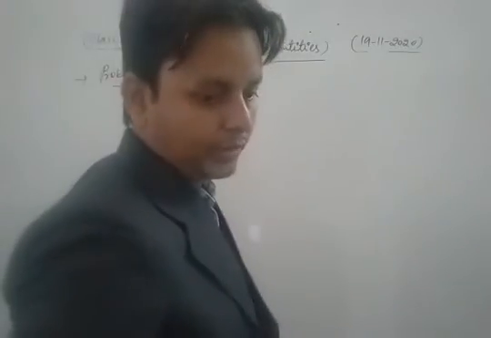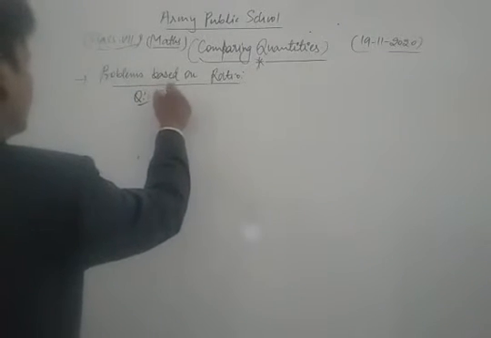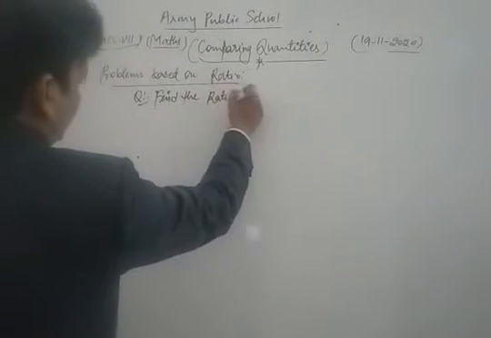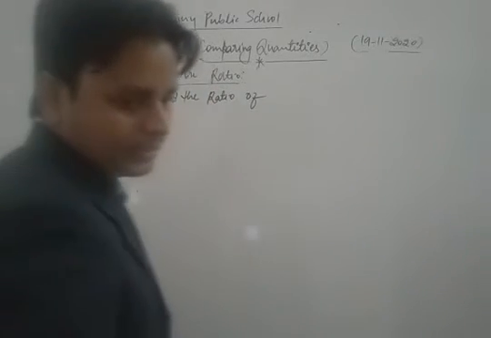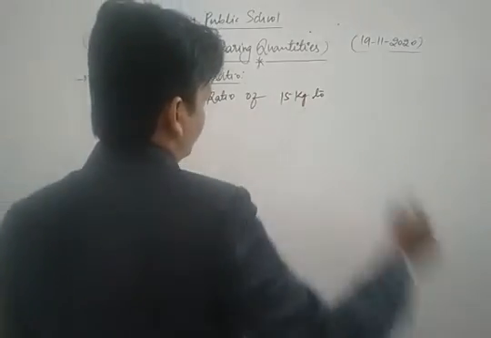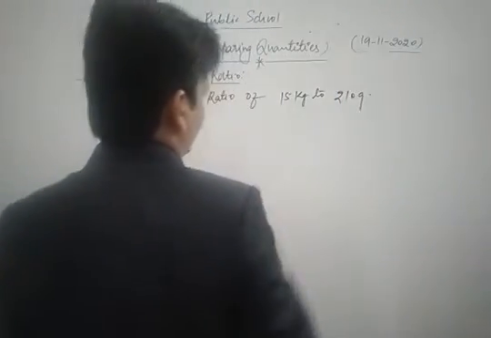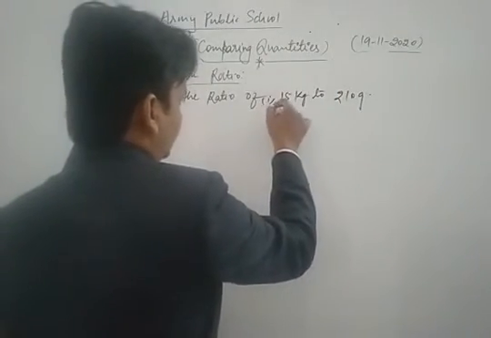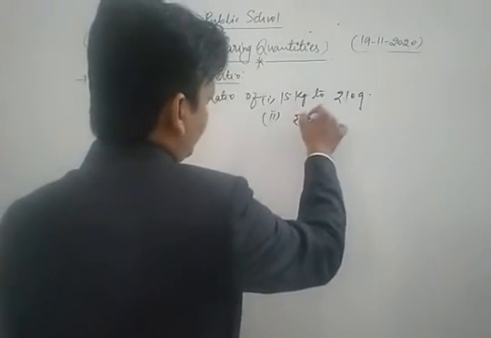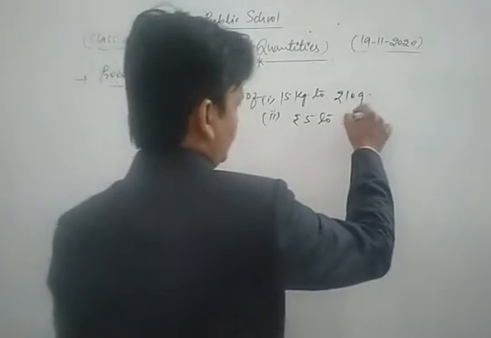Now let's see a question. Find the ratio of: first, 15 kg to 210 gram. Second, rupees 5 to 50 paise.